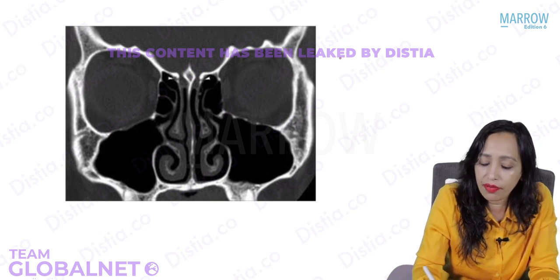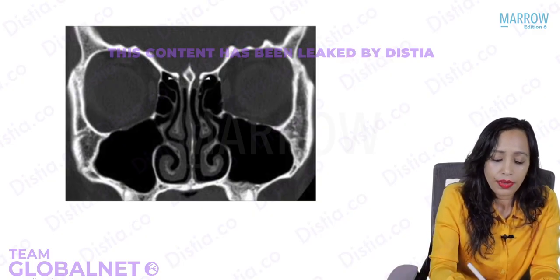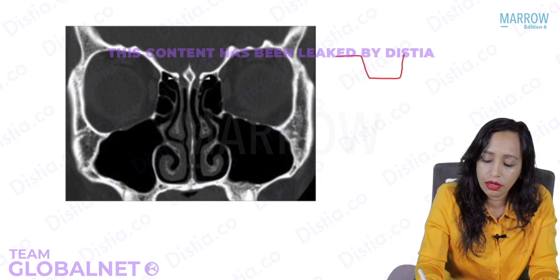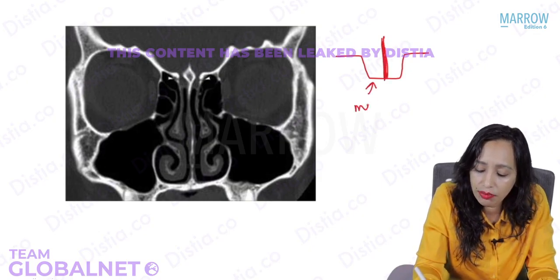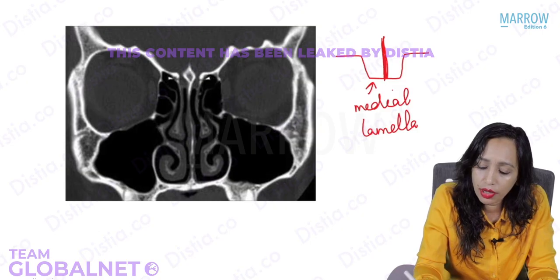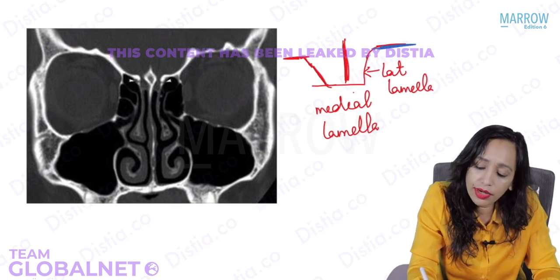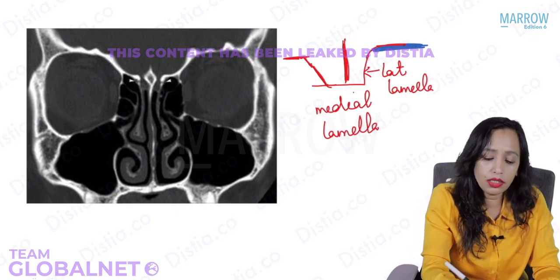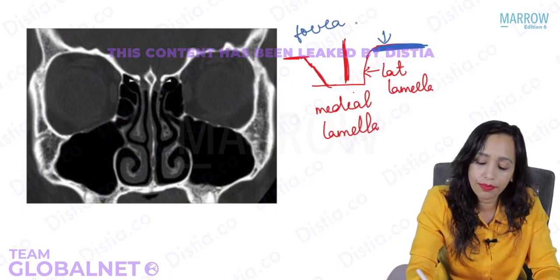Whenever we draw the cribriform plate like this, it is the roof of the nose, but it is not flat. The cribriform plate is like a fossa, like a utensil. Here in the center is the crista galli. The cribriform plate has two parts: the medial lamella and the lateral lamella. The lateral lamella articulates with a very thick bone, the orbital plate of the frontal bone, also known as the fovea ethmoidalis.